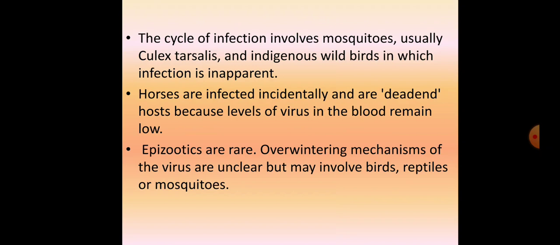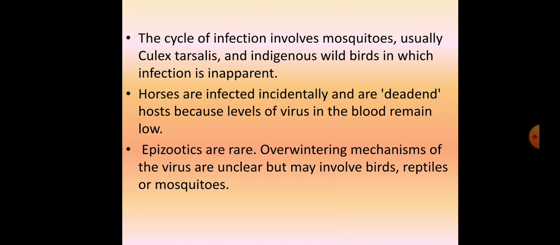The cycle of infection involves mosquitoes, usually Culex tarsalis. This is the main mosquito species responsible for the infectious cycle of the Western strain, along with indigenous wild birds in which the infection is inapparent. So the cycle revolves around indigenous wild birds and Culex tarsalis. Horses are infected incidentally, and they are dead end hosts because the level of virus in the blood remains low. They usually have very low titers of the virus.